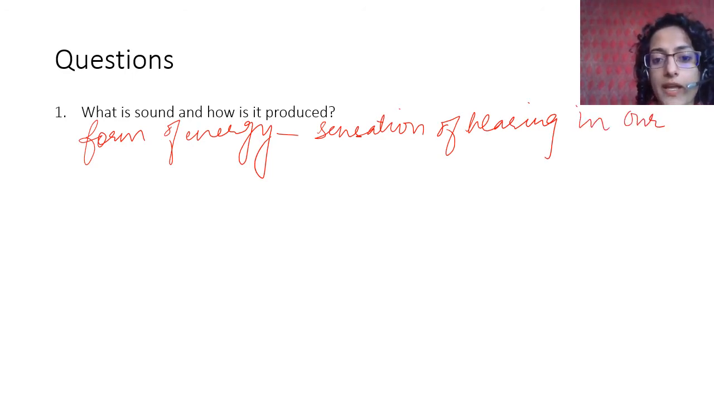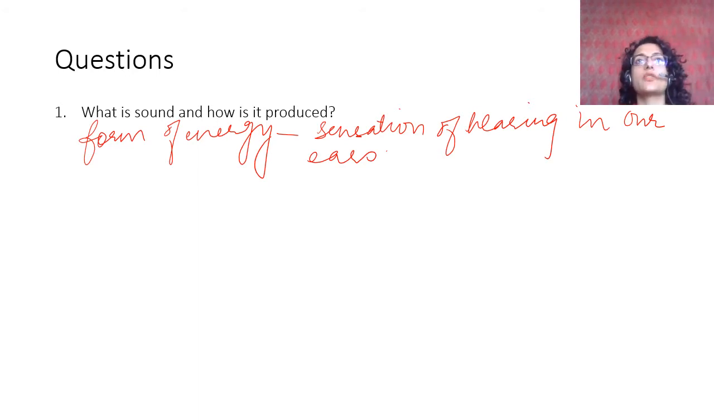How is it produced? It is produced by vibrations of an object. Those vibrations give out certain differences in pressure and density of the particles. So we were not talking about propagation of sound, we are talking about production of sound. Sound is produced by vibrations. When an object vibrates, it produces some sort of sound.